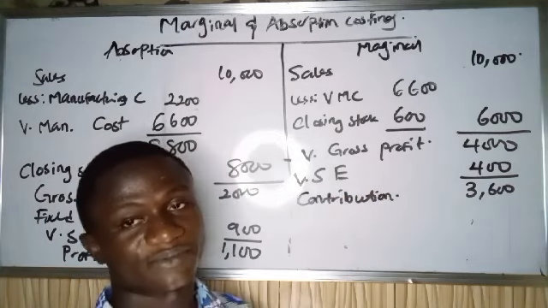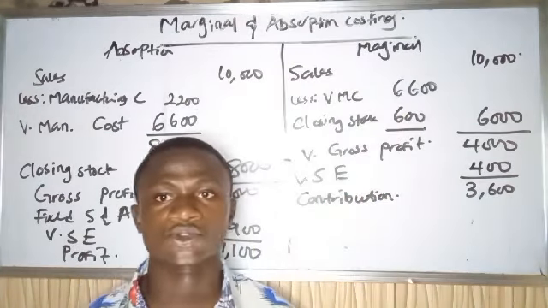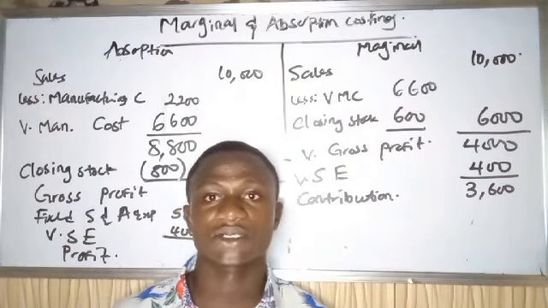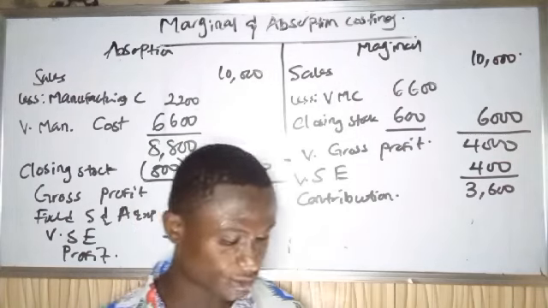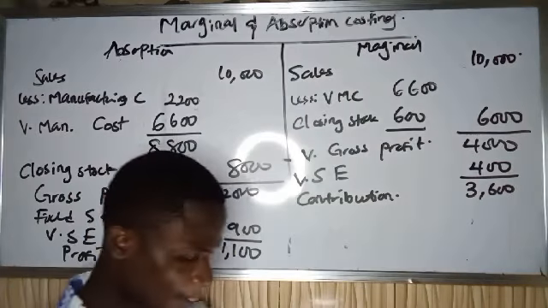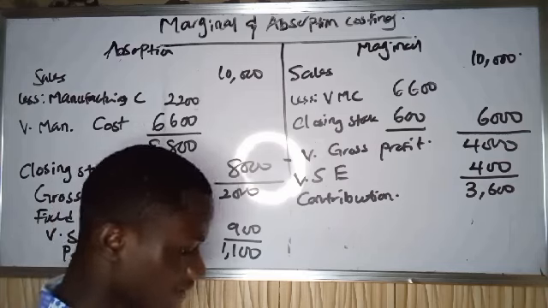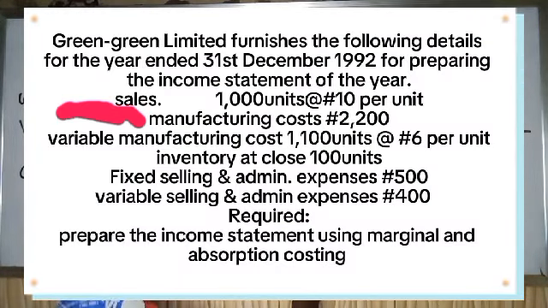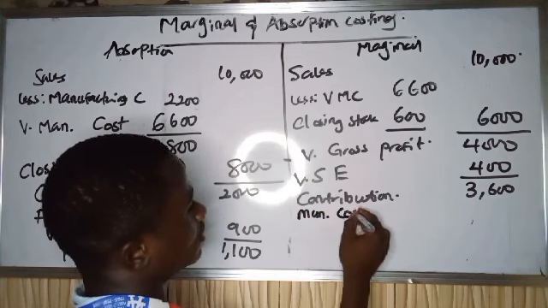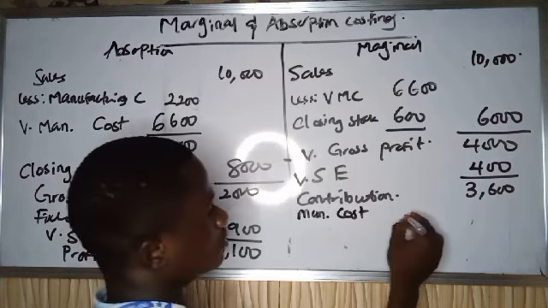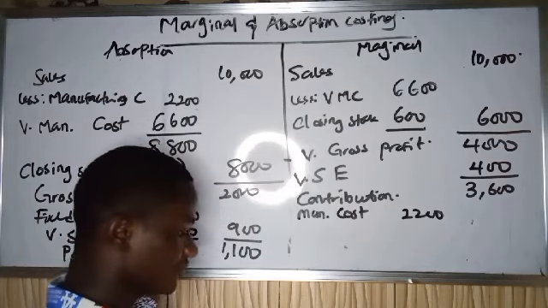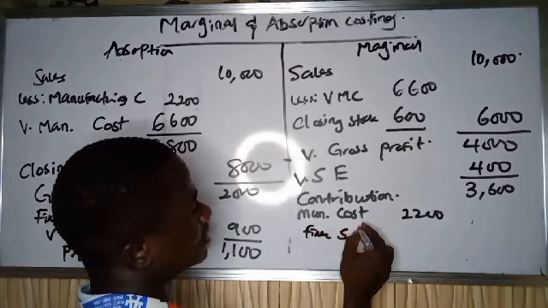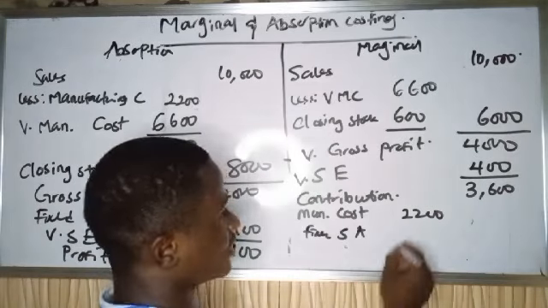So to get profit from this point is very easy. What are you going to do? Subtract your fixed cost from your contribution to get your profit. From our question, we have just two fixed costs. The first is the fixed manufacturing cost, 2,200, and we have the fixed selling and admin expenses, which is 500.